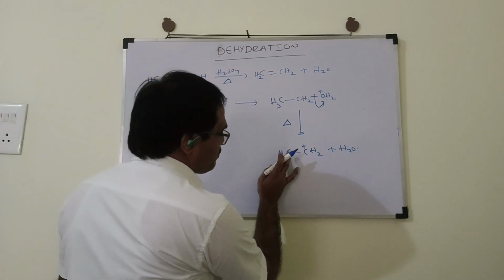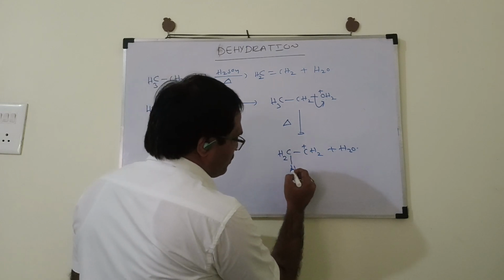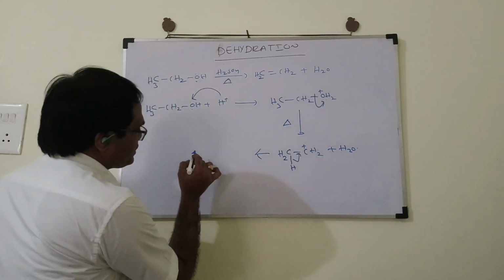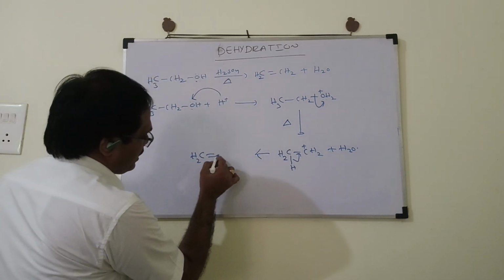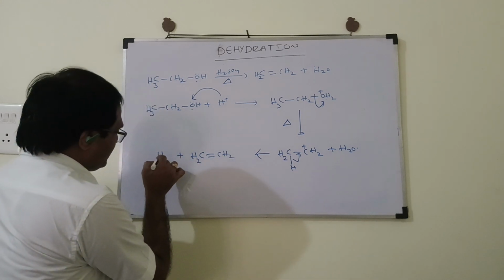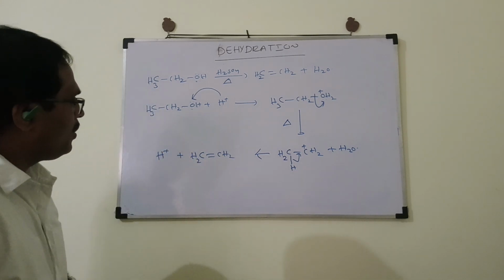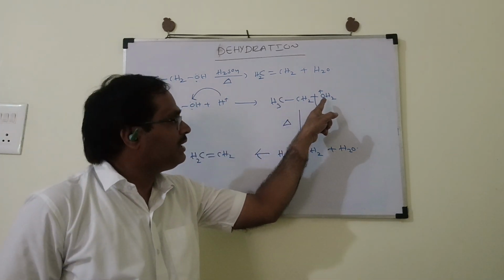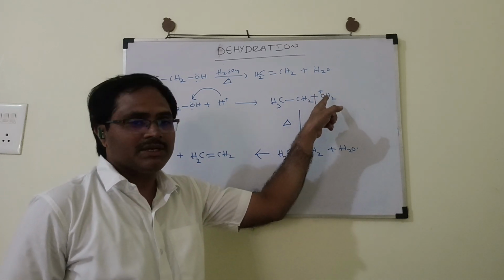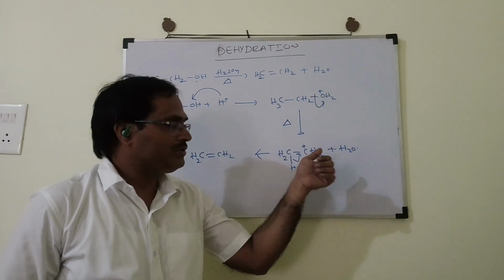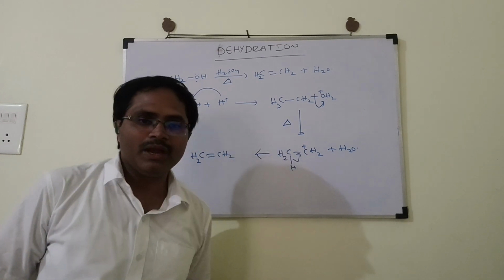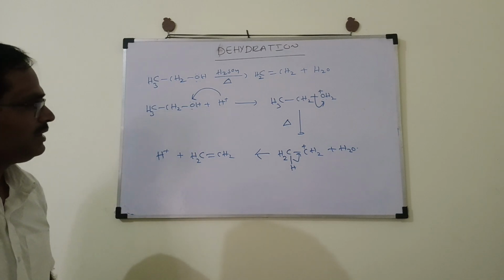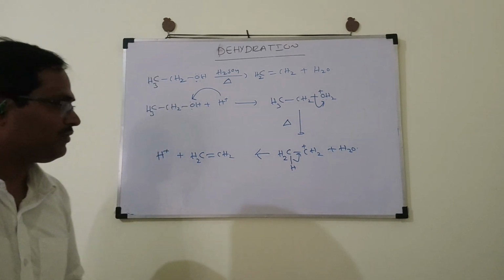Here you have 3 CH bonds. Let's take one CH bond like this. That CH bond will become a pi bond between the two carbon atoms and eventually produce an alkene like this, plus an H plus ion. So Lewis acid attacks the Lewis base and produces an intermediate. Upon heating, the bonding electrons will be taken by oxygen and that goes out as a water molecule. Consequently, you get a carbocation there. The carbocation will be converted into alkene by the elimination of the H plus ion. So this is the mechanism every alcohol will undergo.